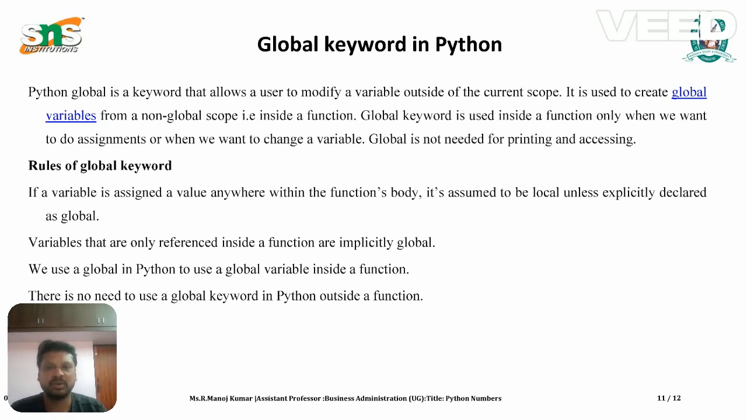Python global is a keyword that allows you to modify a variable outside of the current scope. It is used to create a global variable from a non-global scope. The global keyword is used inside a function only when we want to assign or change a variable. Global is not needed for printing and accessing. Rules of the global keyword: if a variable is assigned a value anywhere within the function, it is assumed to be local unless explicitly declared as global. Variables that are only referenced inside a function are implicitly global.